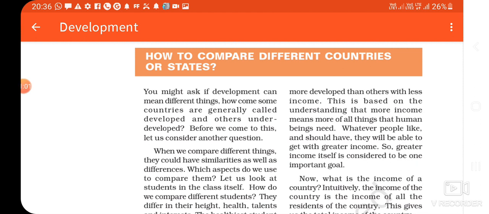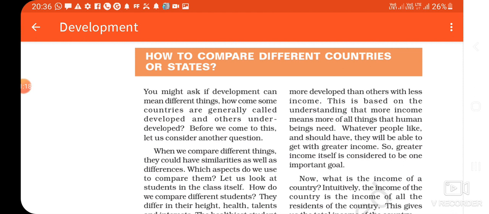According to the World Bank report, the more developed a country, the more income, and the less developed a country, the less income. The World Bank doesn't include the human development index, like net attendance ratio, literacy rate and infant mortality rate, to assess a developed or developing nation.